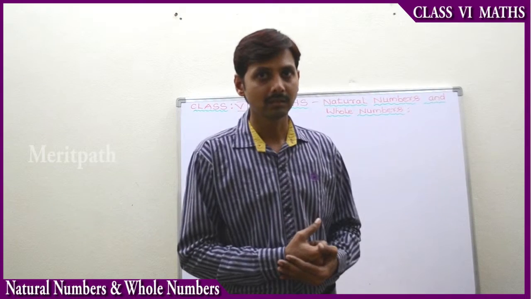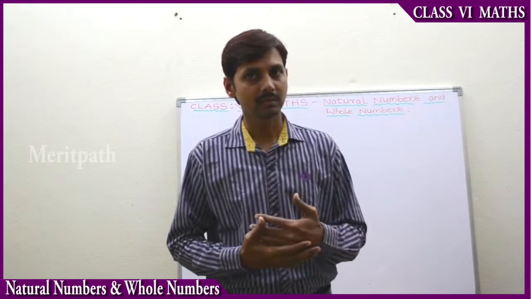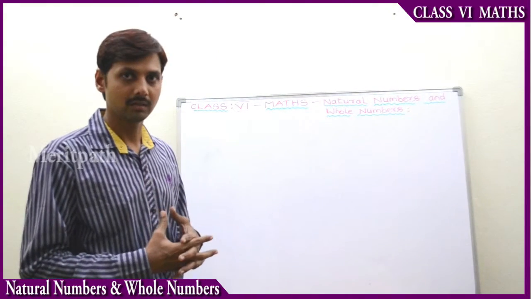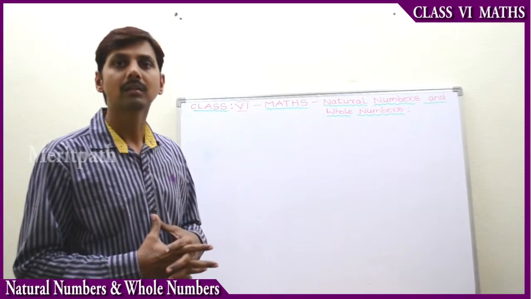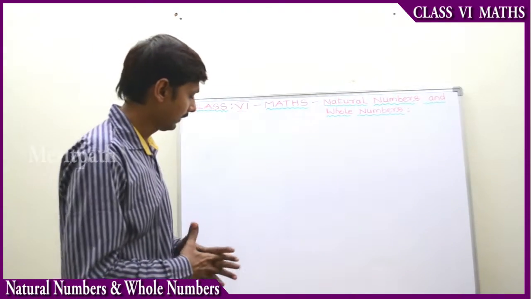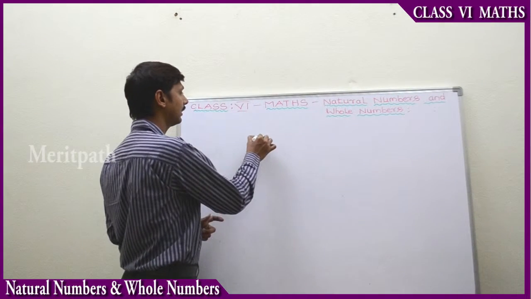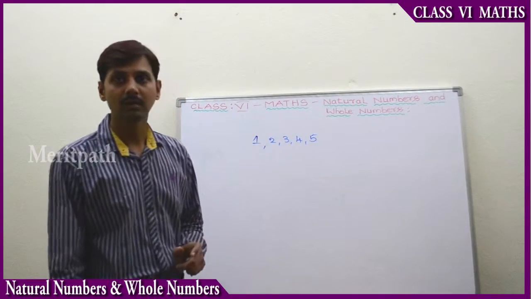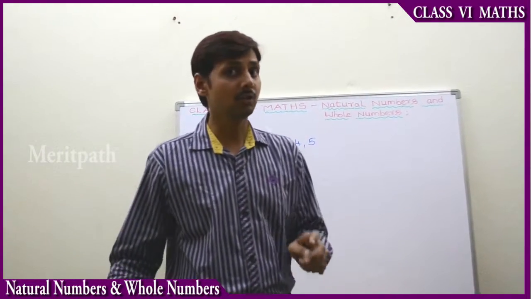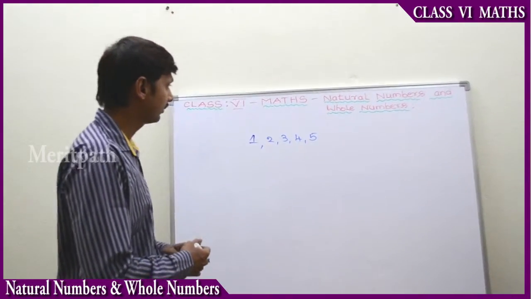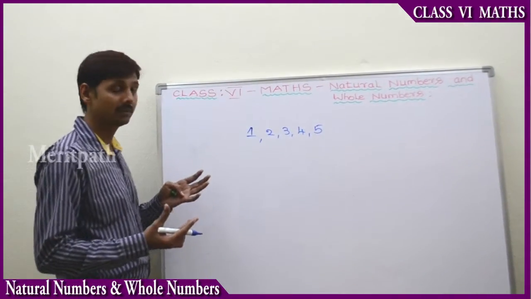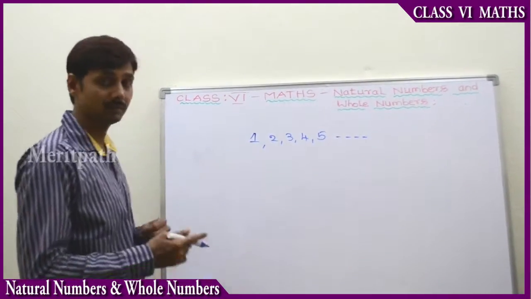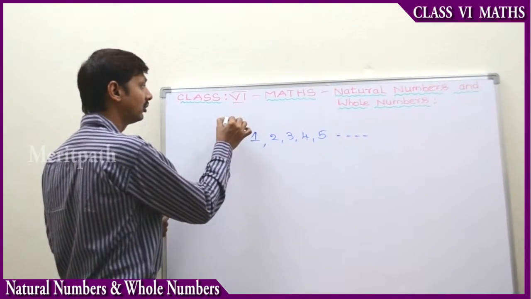So in that, counting numbers 1, 2, 3, 4, 5, these all together are called counting numbers. And these counting numbers are naturally called natural numbers, because these are counting. Generally we start counting with 1, all the numbers. That's the reason these numbers are called natural numbers.